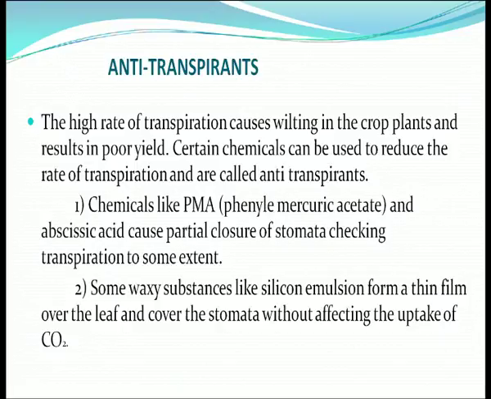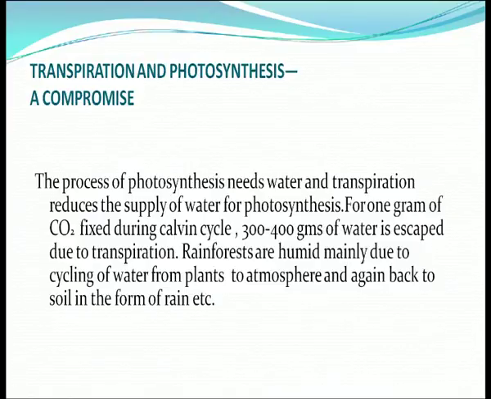Some waxy substances can also act as anti-transpirants, like silicone emulsion, which forms a thin film over the leaf and over the stomata without affecting the uptake of CO2. Now, transpiration and photosynthesis are called a compromise. Why? Photosynthesis needs water, and transpiration reduces the supply of water. For 1 gram of CO2 fixed during the Calvin cycle, 300 to 400 grams of water escapes during transpiration.